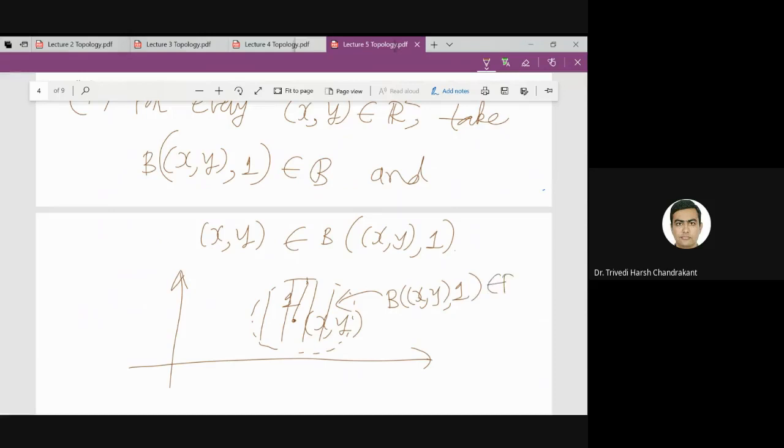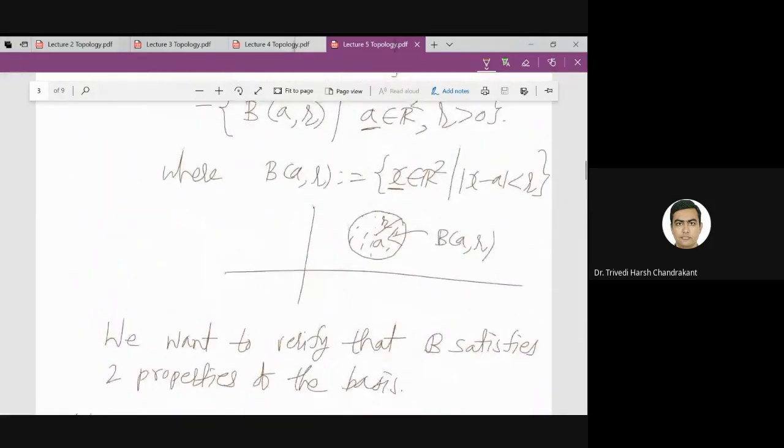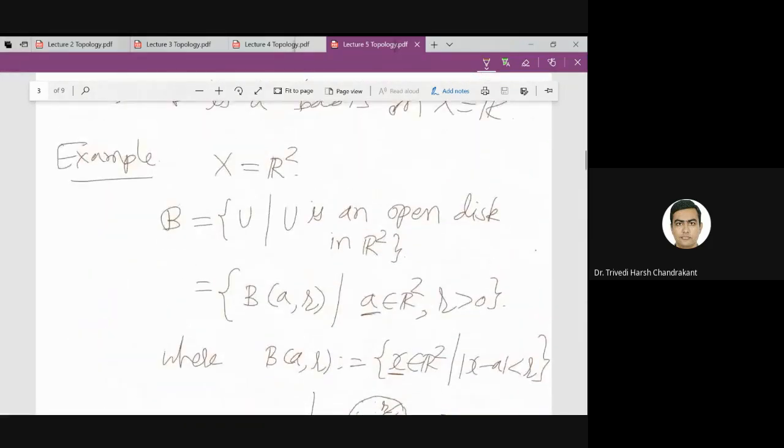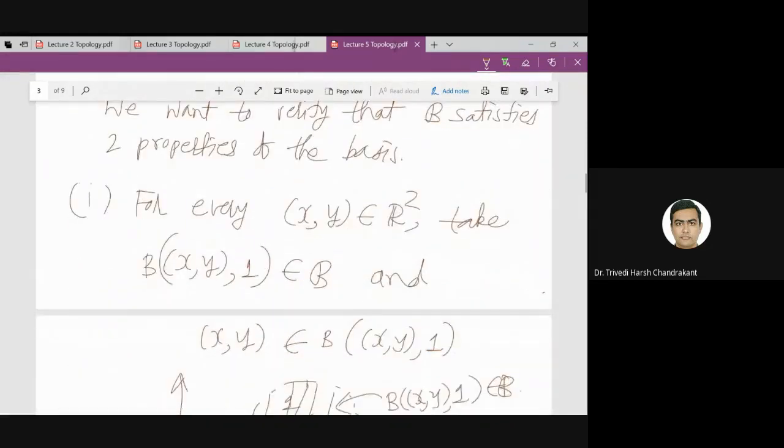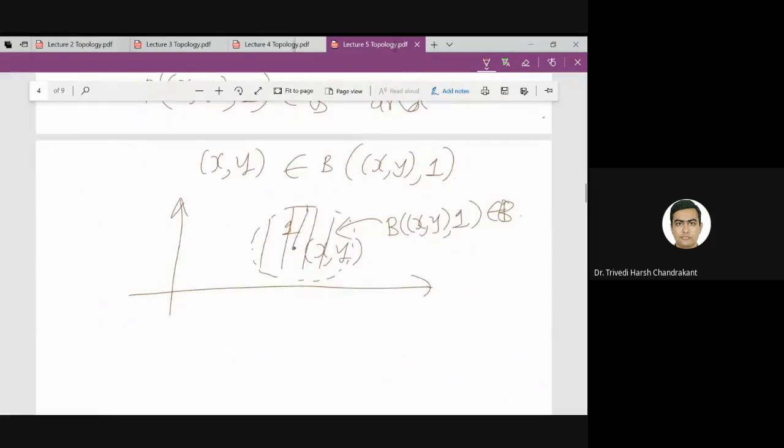This is an element of B. So if I consider X to be R2 and B to be this collection, then this family B satisfies the first property that we have verified. Now what about the second property?